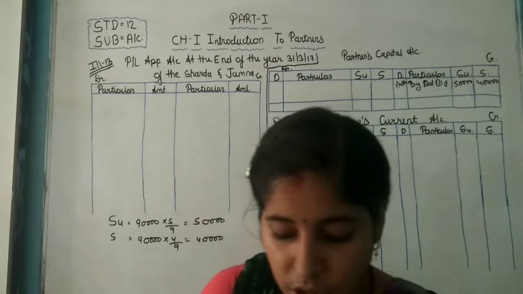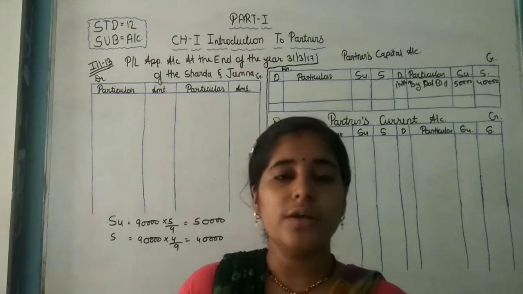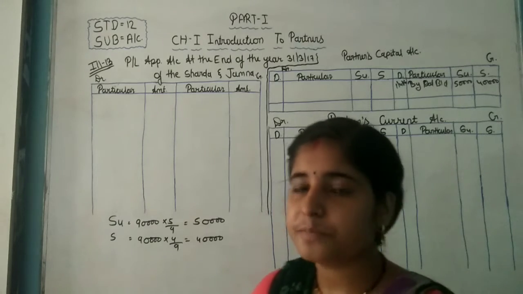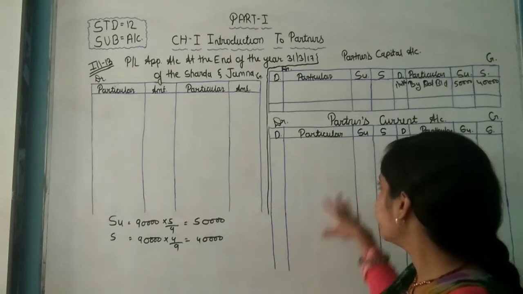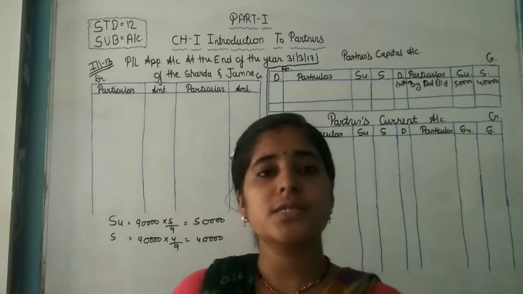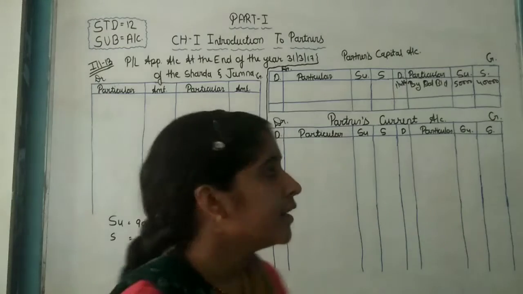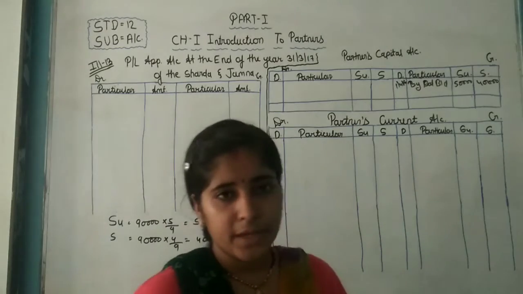Now the next point is that Sudhanshu and Sarvesh are drawing 6,000 and 4,000. But here it is not mentioned as permanent, so we record the drawing entry in the partners' current account. If it were mentioned as permanent, we would write it in the partners' capital account.